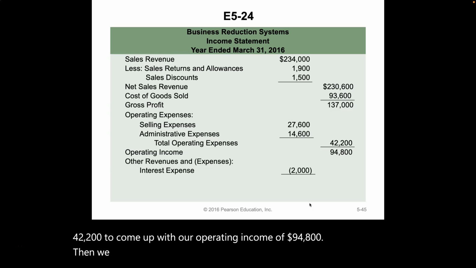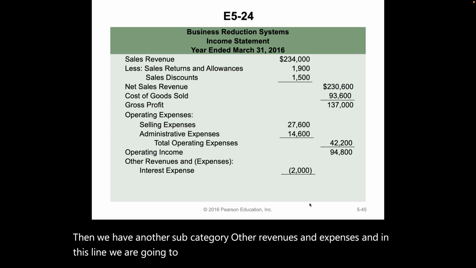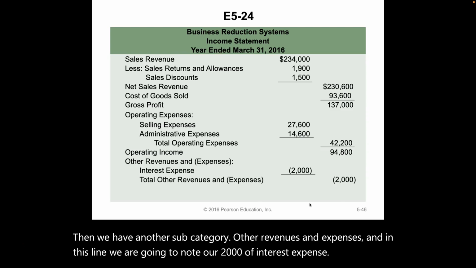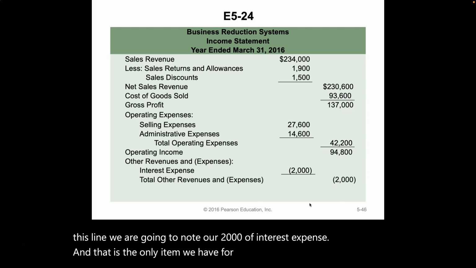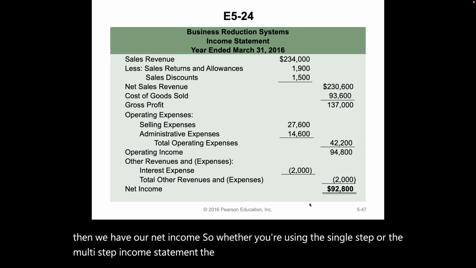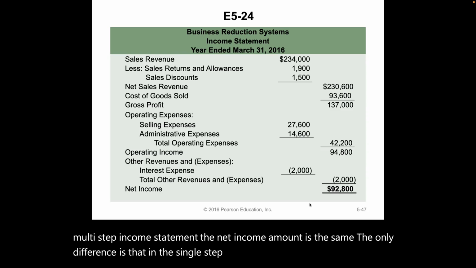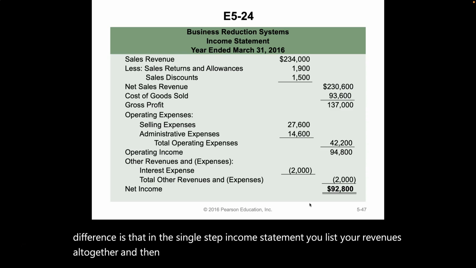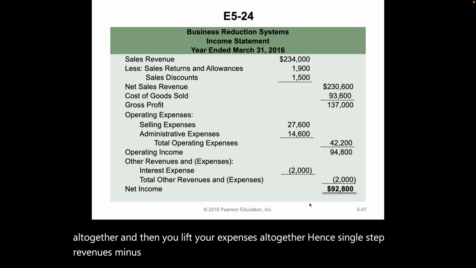Then we have another subcategory, other revenues and expenses, and in this line we are going to note our $2,000 of interest expense. And that is the only item we have for our total revenues and expenses. And then we have our net income. So whether you're using the single step or the multi-step income statement, the net income amount is the same. The only difference is that in the single step income statement, you list your revenues all together and then you list your expenses all together, hence single step. Revenues minus expenses equals your net income.